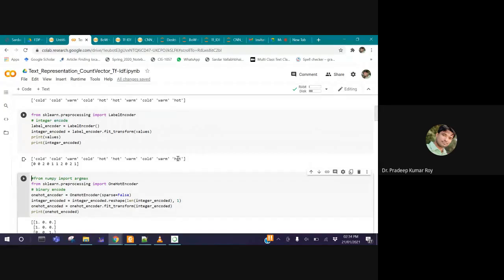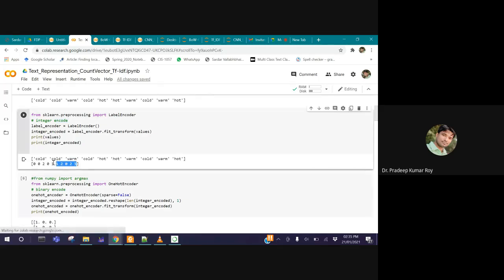So the word cold is encoded with 0. Currently it is integer encoded, not one hot encoded. Then the word hot is encoded with 1, and finally warm is encoded with 2. If you see this list, the first two are 0, 0, because the word is cold. Then we have warm, which is integer encoded as 2. Then so on, it's the same thing.